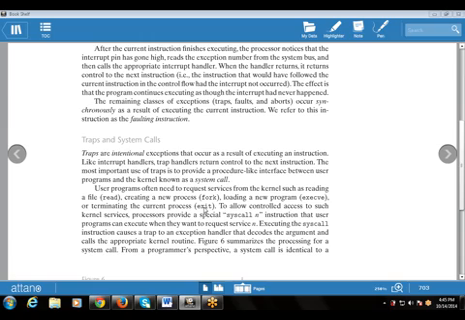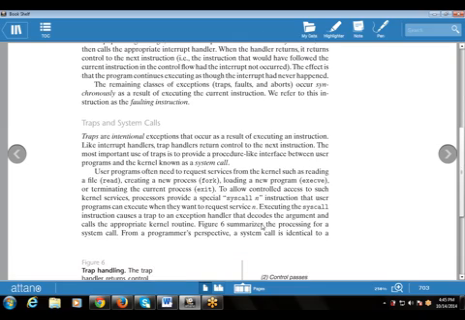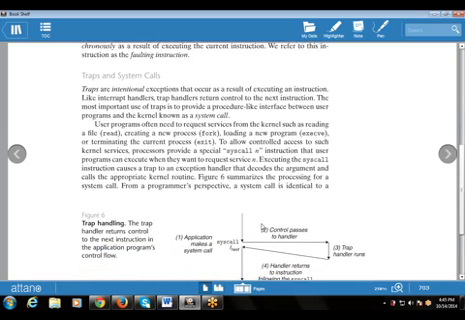So user programs often need to request services from the kernel, such as reading a file, creating a new process, loading a new program, or terminating the current process, using read, fork, execve, or exit. To allow controlled access to such kernel services, the processor provides a special instruction called syscall. This is a special instruction that the user program can execute when it wants to request a service.